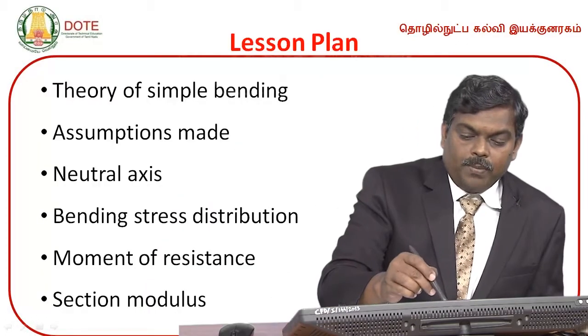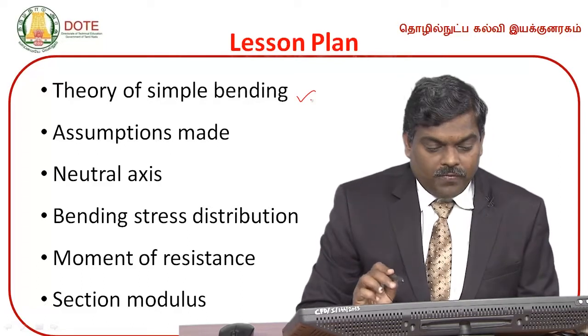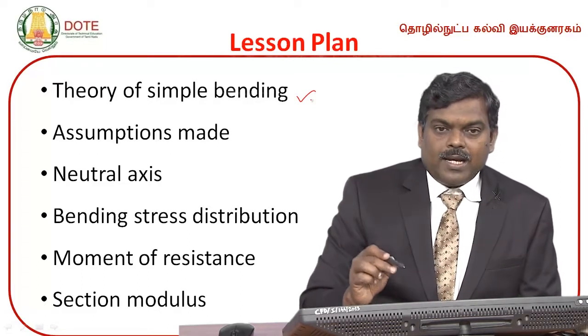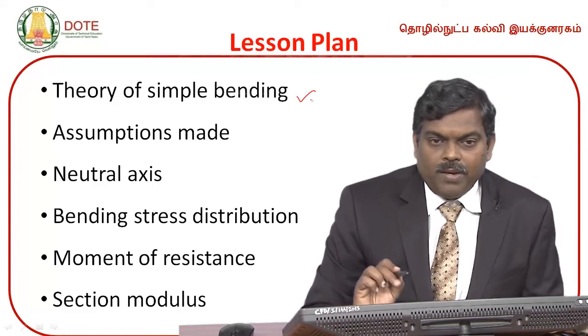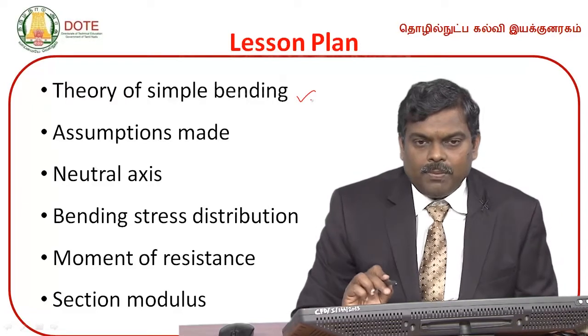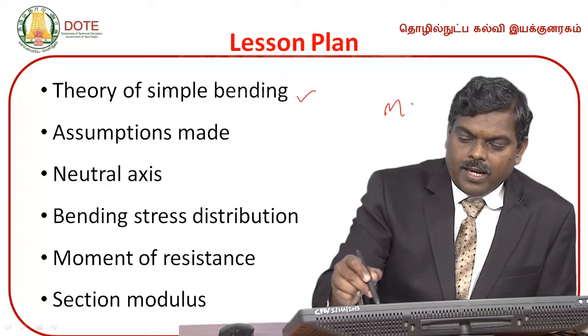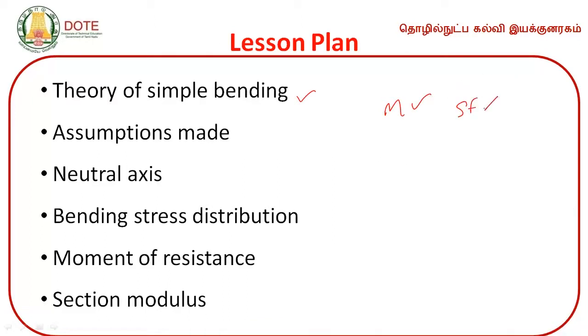So in this session, we have seen the theory of simple bending. What is simple bending? If the bending happens in a beam only because of the moment, then it is called simple bending. There is no shear force, only moment will be there. There is no shear force in the beam. So this theory is called the theory of simple bending.